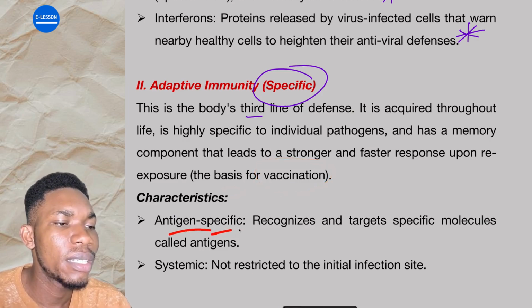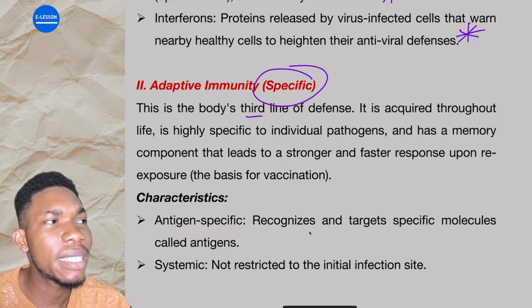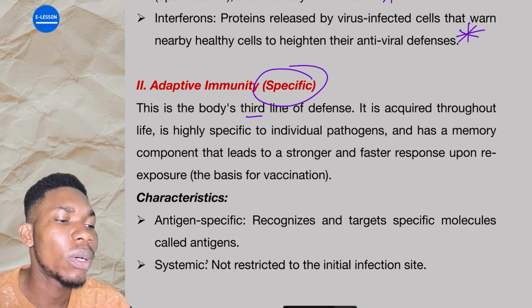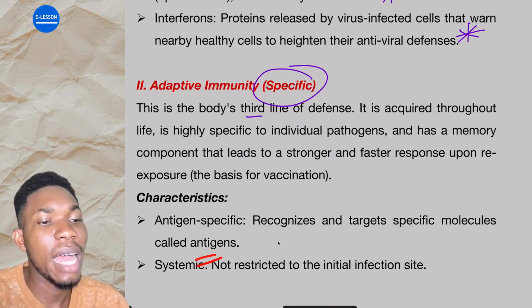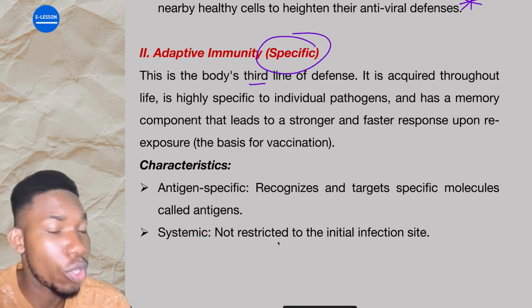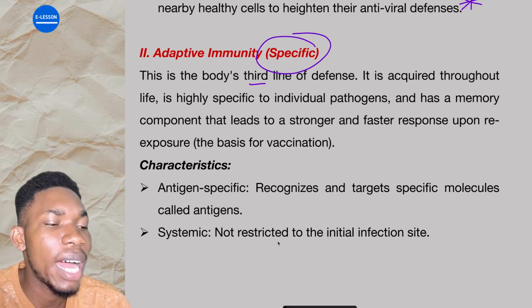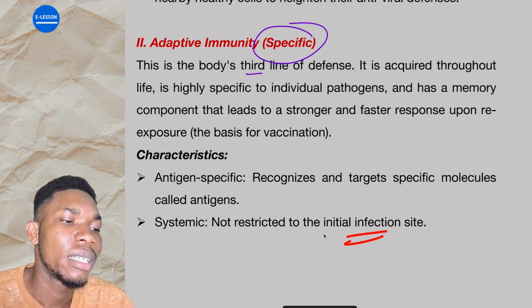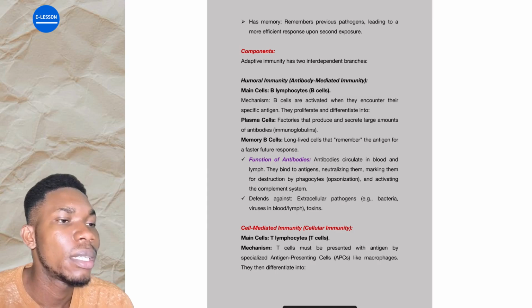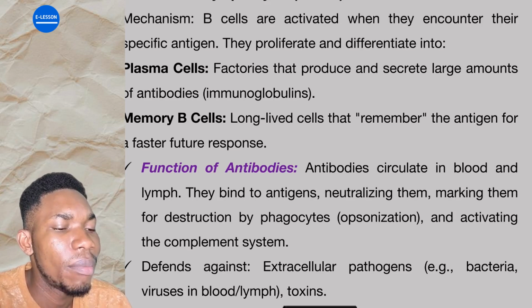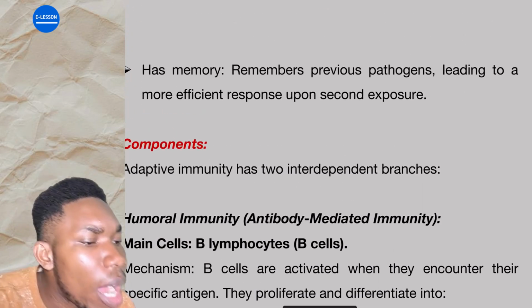Now, what are the characteristics of adaptive immunity? It is antigen specific. What do we mean by antigen specific? It recognizes and targets specific molecules called antigens. That's why we say it is antigen specific: just specific ones, not just any general antigen. It is also systemic, meaning it is not restricted to the initial infection site. The next one is that it has memory. Adaptive immunity remembers what has happened before.